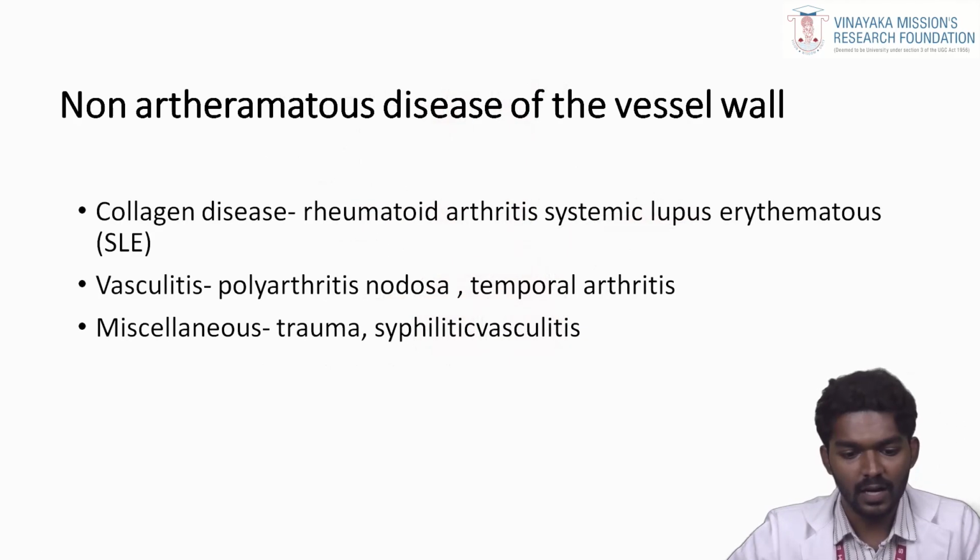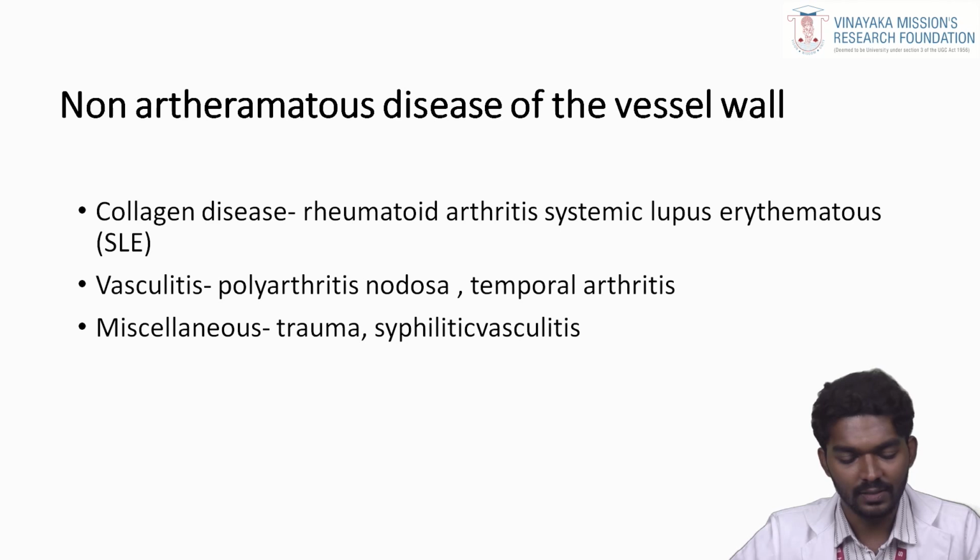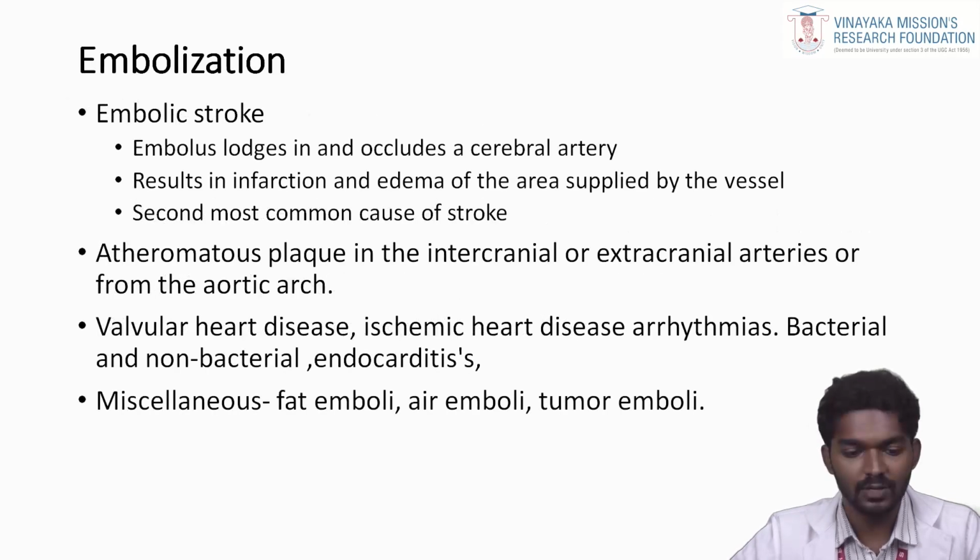The second category is non-atheromatous disease of blood vessels. Other than vessel damage, it is called non-atheromatous disease of the blood vessel wall. There are three types. Coagulation disease, like rheumatoid arthritis and systemic lupus erythematosus; second, vasculitis, like polyarteritis nodosa and temporal arteritis; and third, miscellaneous, like trauma.